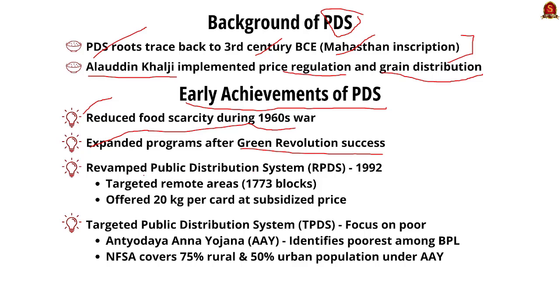Then the PDS was revamped in 1992. It became more targeted by focusing on the targeted blocks of 1773. It offered 20 kg of rice at subsidized price. Then it was again revamped as the Targeted Public Distribution System (TPDS). It focuses on the poor, and related schemes like Antyodaya Anna Yojana were implemented. It identifies the poorest among the below poverty line people. Then comes the National Food Security Act of 2013. It covers 75% of the rural poor and 50% of urban population under Antyodaya Anna Yojana.